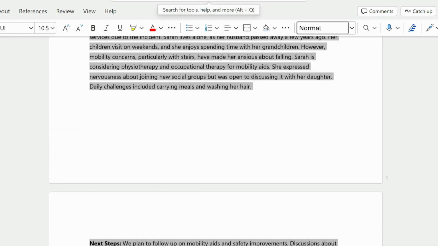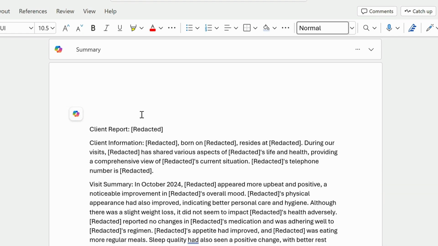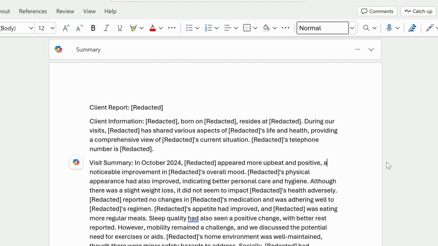With this prompt, Microsoft 365 Copilot is used in Word to find personal information. This saves the user time because they no longer have to find each piece of PII and then manually redact it.